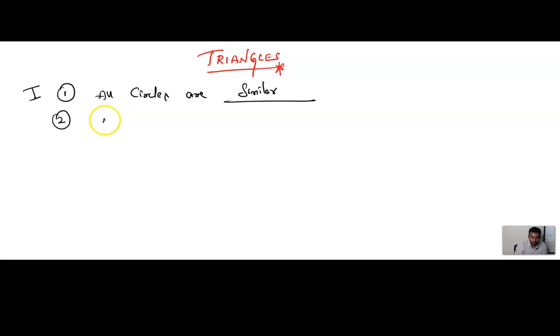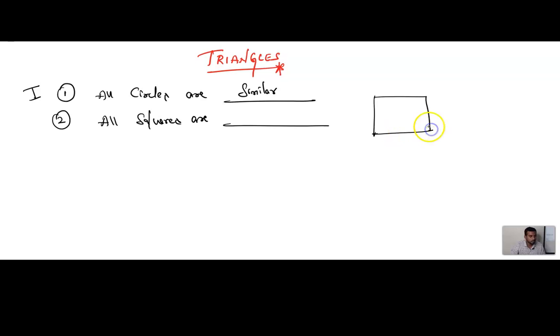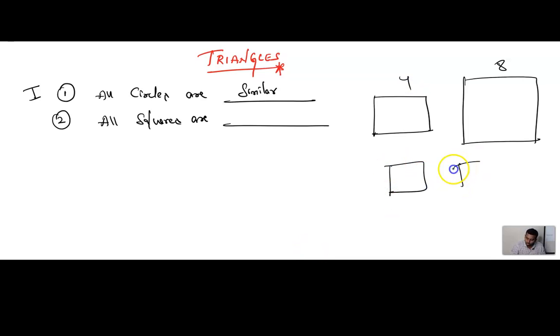Next question. What about squares? All squares are similar or congruent? Example, I have one square, I have one more square. This is 8 centimeter, this is 4 centimeter. Is it not possible? If this is 4, this also should be only 4, it cannot become 8.